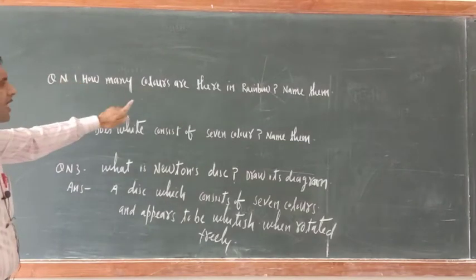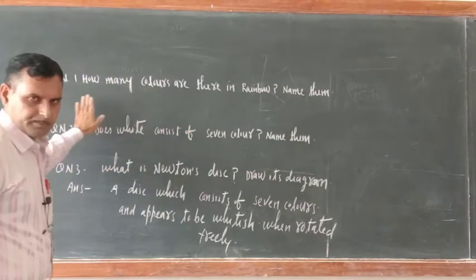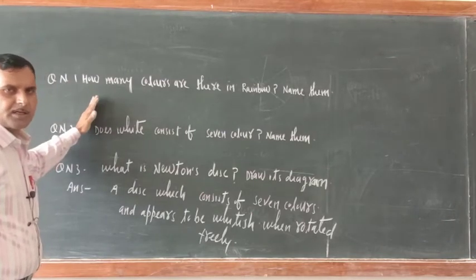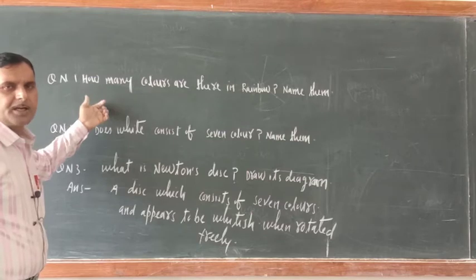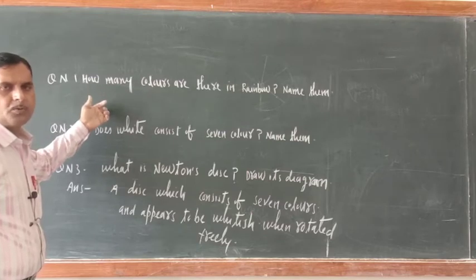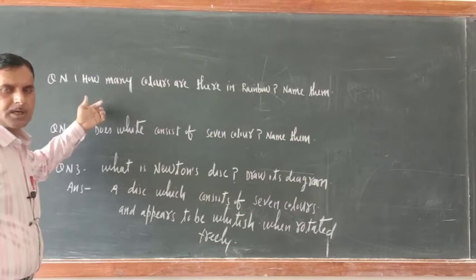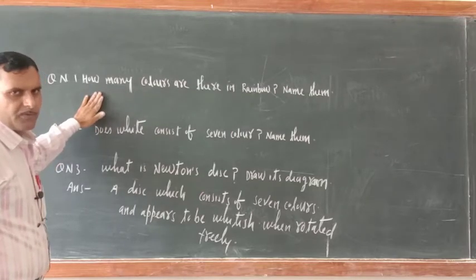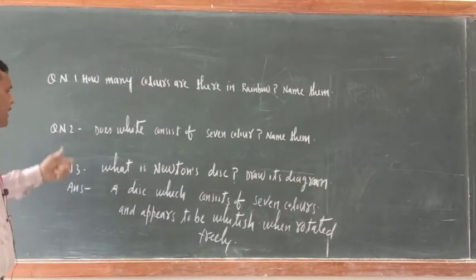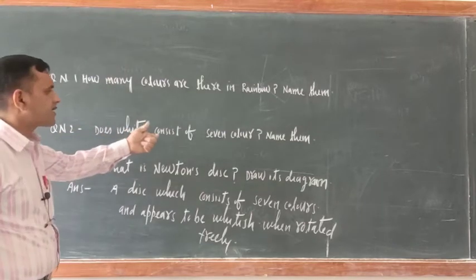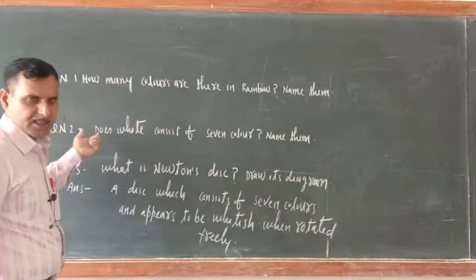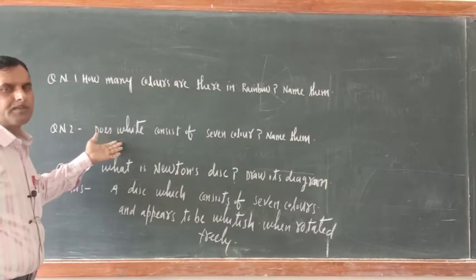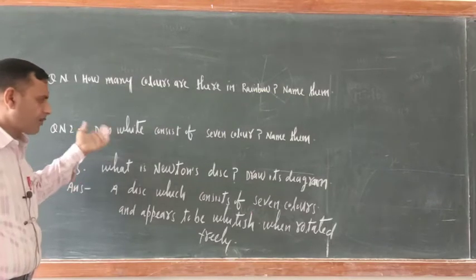How many colors are there in a rainbow? Name them. A rainbow consists of 7 colors, and you can name them: violet, indigo, blue, green, yellow, orange, red. Very easily you can write the answer. Next one is, does white light consist of 7 colors? Name them. Yes, white light consists of 7 colors. Again you have to name them. It is easy, there is no problem.